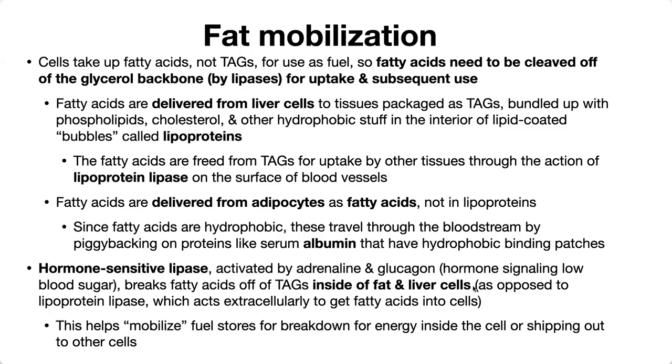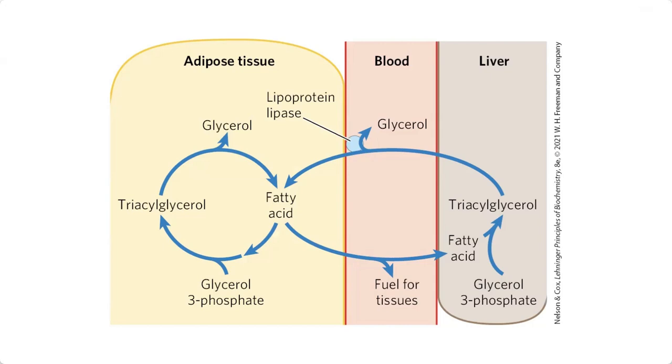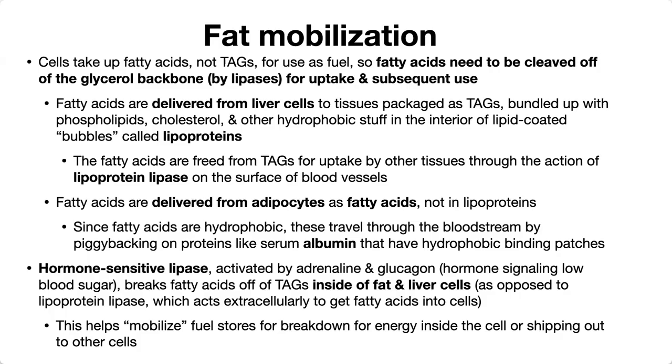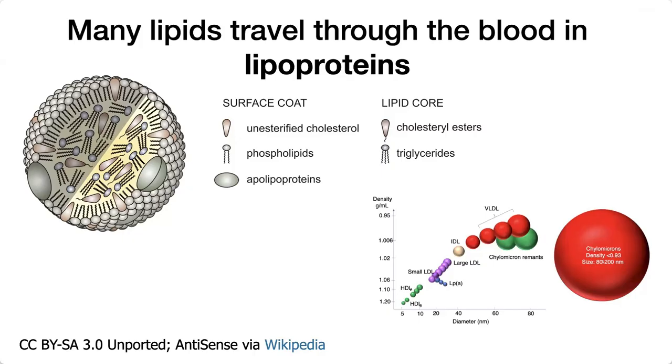Speaking of fat mobilization, cells take up fatty acids, not triacylglycerols, for use as fuel, but fats as energy are stored as triacylglycerols. In order to use the fatty acids, to break them down, they need to be cleaved off of the glycerol backbone by enzymes called lipases for uptake and subsequent use. Fatty acids are delivered from liver cells to tissues packaged as TAGs, bundled up with phospholipids, cholesterol, and other hydrophobic stuff in the interior of lipid-coated bubbles called lipoproteins.